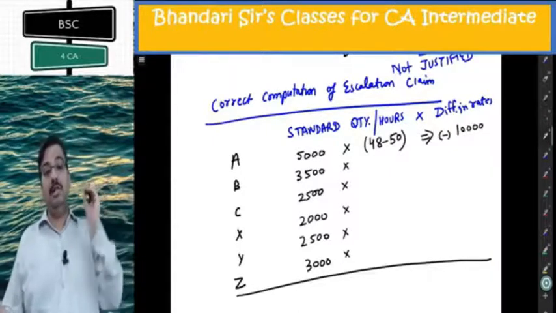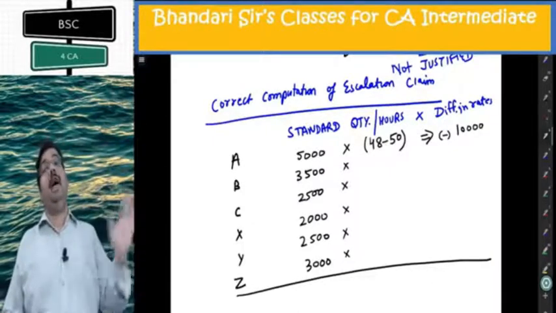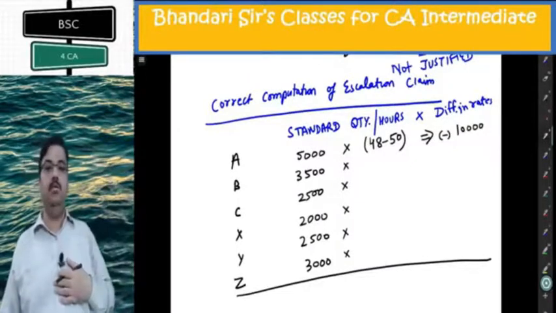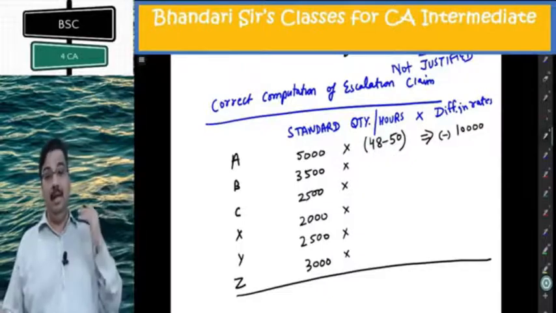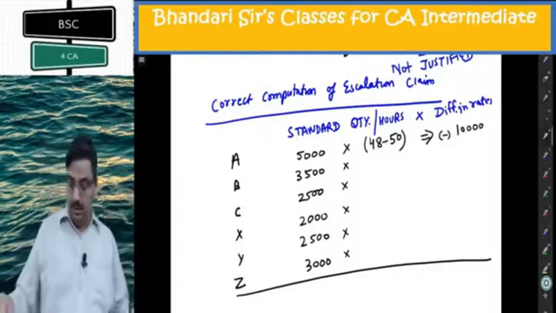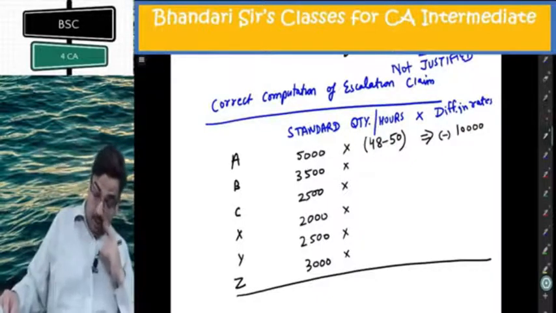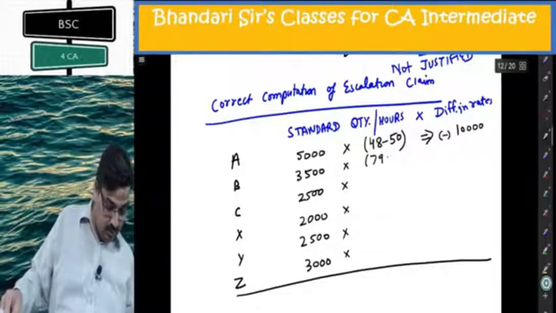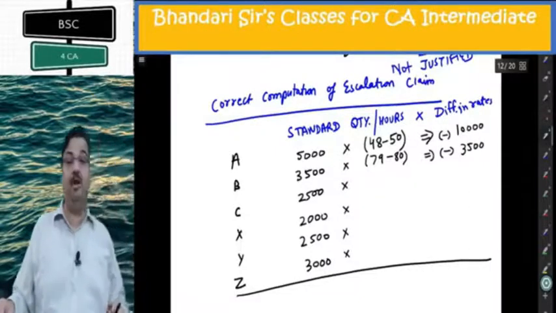Escalation clause: standard quantity into difference in rate. Actual quantity does not come into the picture at all. It comes in variance analysis. We are not doing variance analysis. We are doing the escalation claim computation. 3,500 into, again there is a reduction, 79 minus 80, minus 3,500.